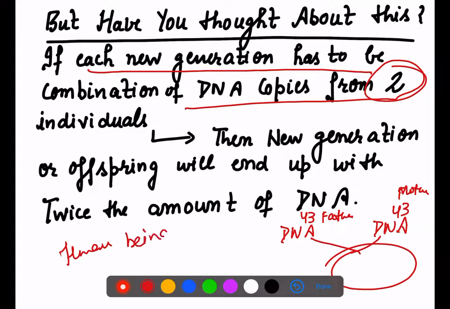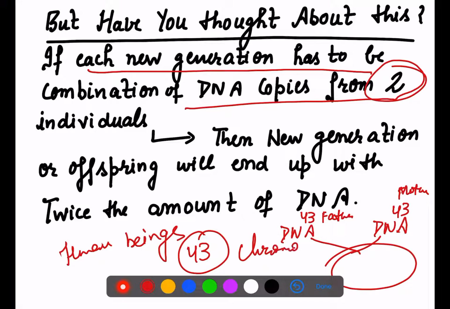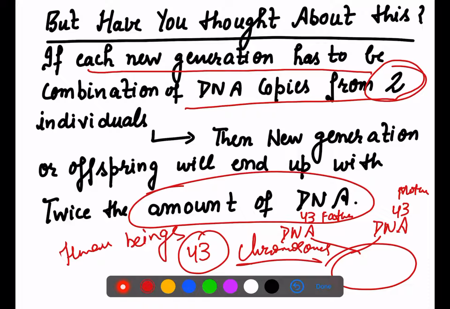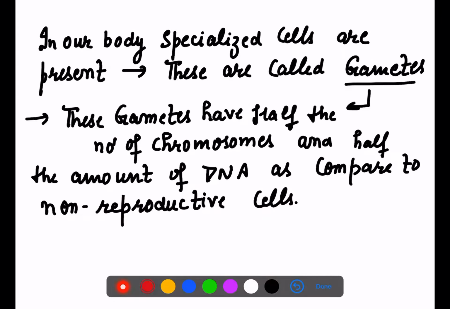Human beings can survive only with 43 number of chromosomes. Combination of two amount of DNA, double the amount of DNA, is not possible. So what is going to happen? It is not possible at all, because human beings can only survive with 46 or 23 pairs. So what is the thing?